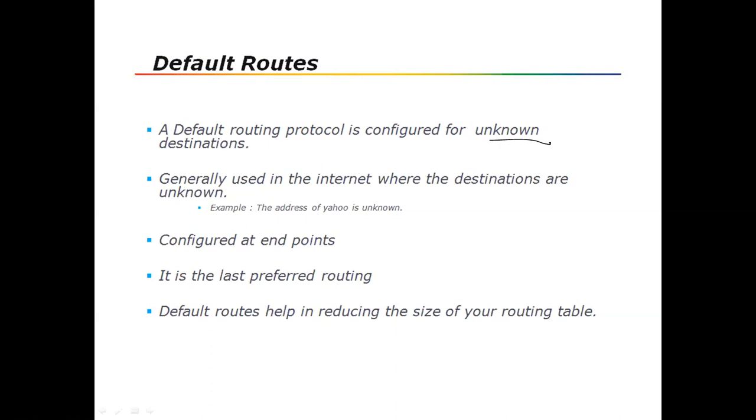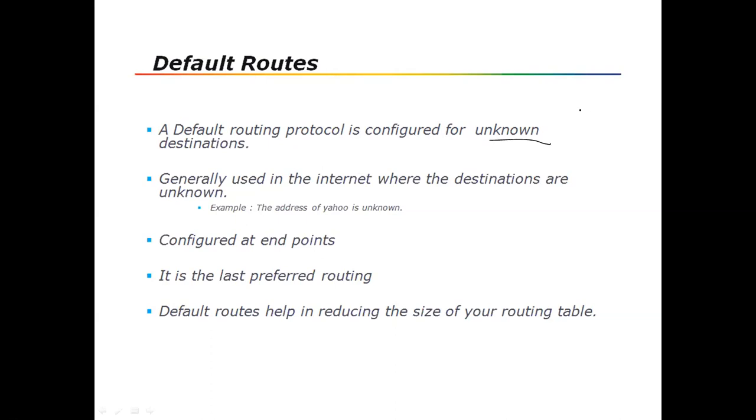Come on, anyone? No? Okay. So for the default route, the unknown destination means the internet. The internet is the unknown destination.